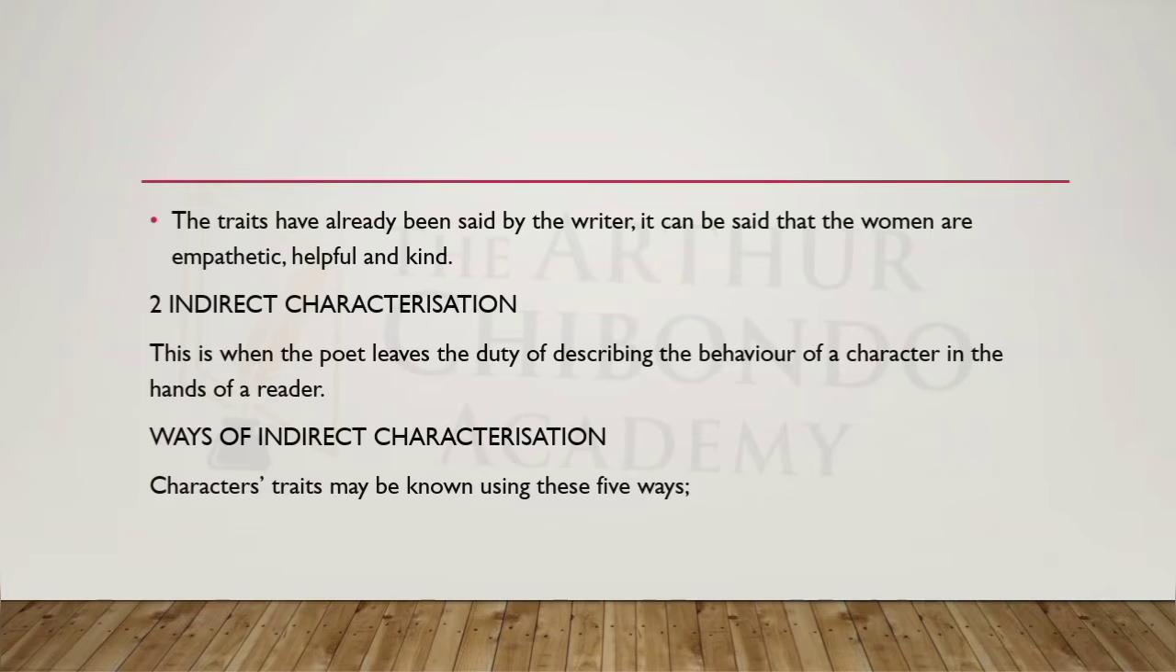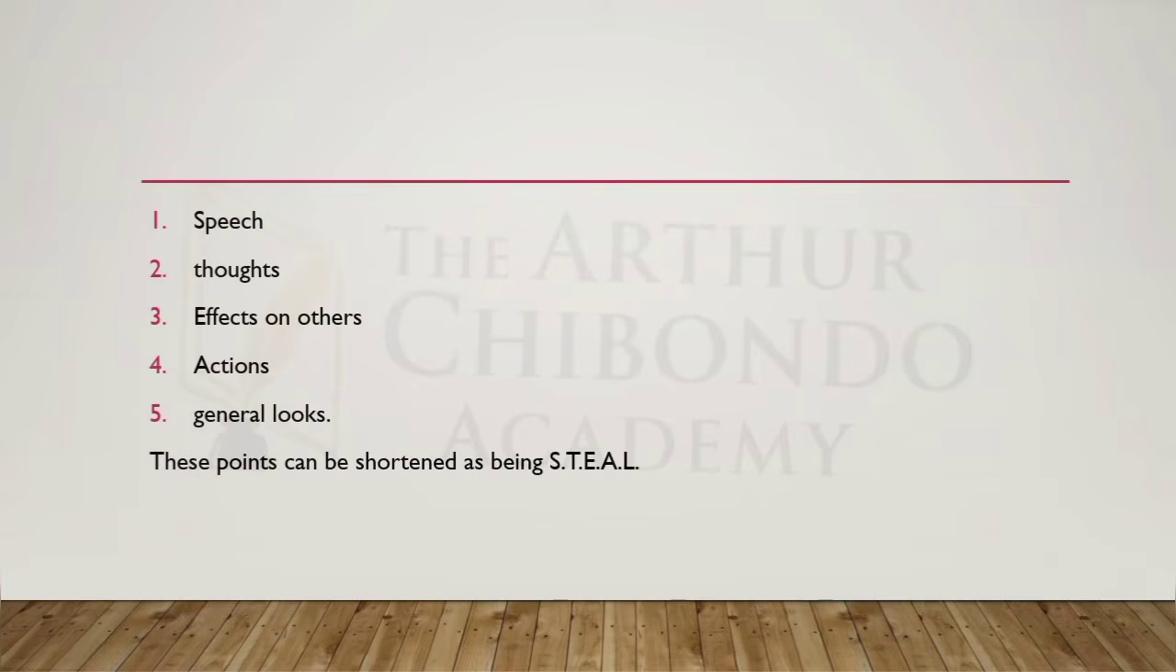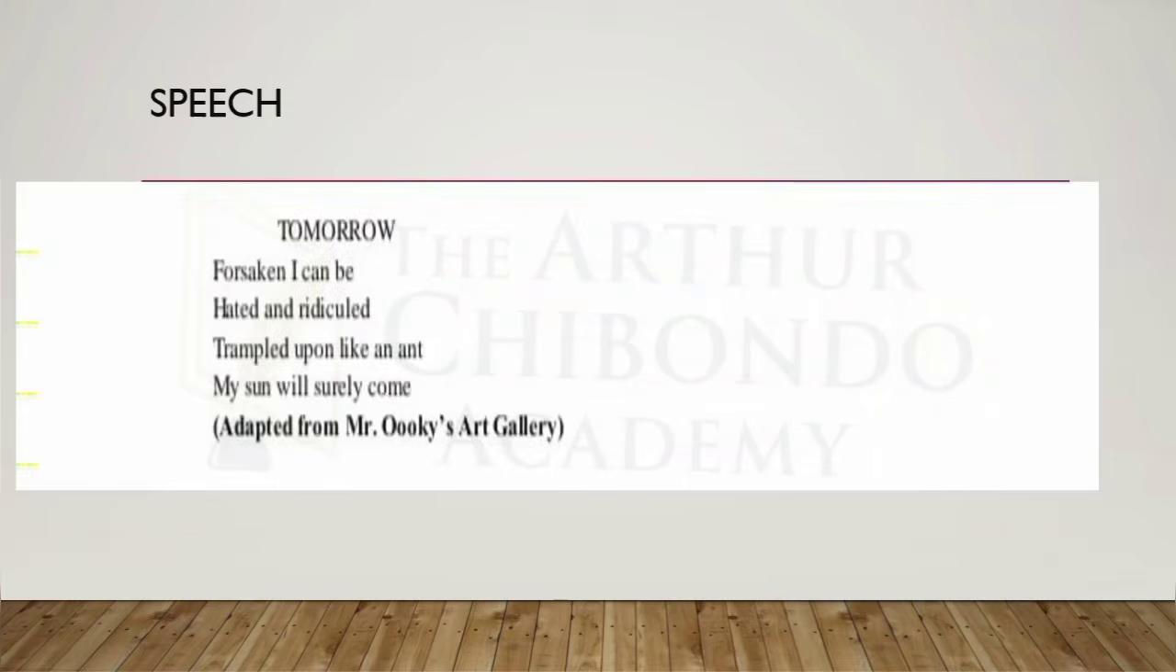So how do we find indirect characterization? We use 5 words: speech, thoughts, effects on others, actions, general looks. These points can be shortened as STEAL: S for speech, T for thoughts, E for effects on others, A for actions, L for looks. Now let us come to speech.